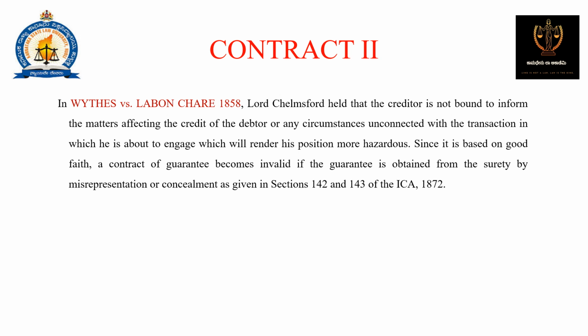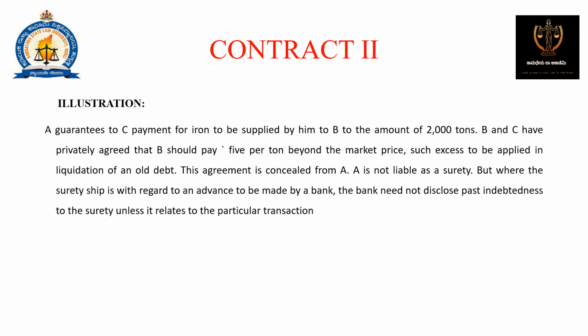Since it is based on good faith, a contract of guarantee becomes invalid if the guarantee is obtained from the surety by misrepresentation or concealment, as given in Sections 142 and 143 of the Indian Contract Act 1872. Illustration: A guarantees to see payment for the iron to be supplied by him to B to the amount of 2000 tons. B and C have privately agreed that B should pay 5 per ton beyond the market price, such excess to be applied in liquidation of an old debt. This agreement is concealed from A.